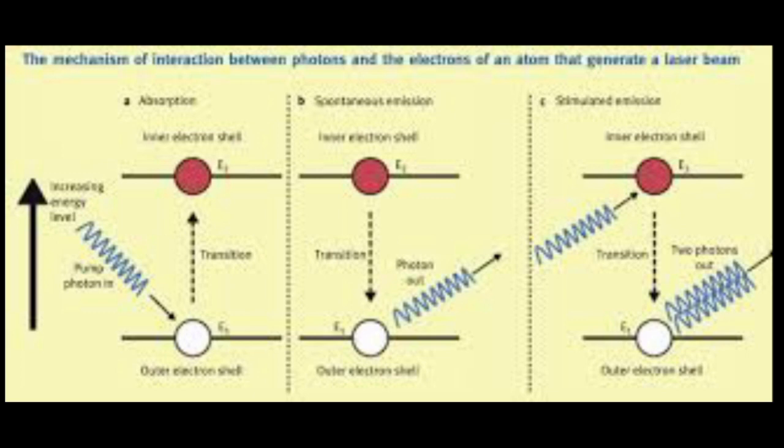Now the second one is spontaneous emission. What will happen here? The atom in the higher energy state, without any external agency, transitions from higher to lower, emitting a photon. This process is known as spontaneous emission. Now the next one is stimulated emission. The atom in the higher energy state, when a photon is once again incident, transitions from the higher energy state to the lower energy state. At this time, two photons are emitted: one is the incident photon, another one is the emitted photon. Two photons will be emitted. Okay, this is the basic principle of the laser.